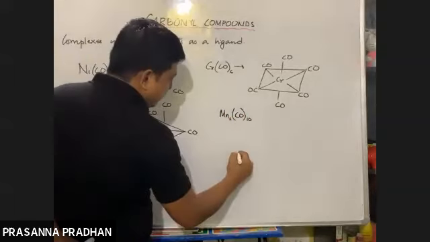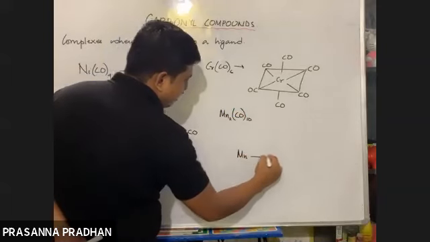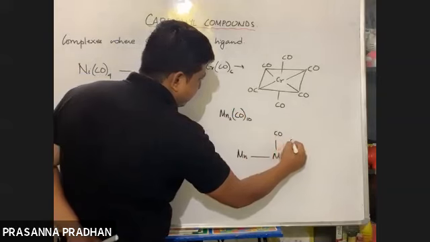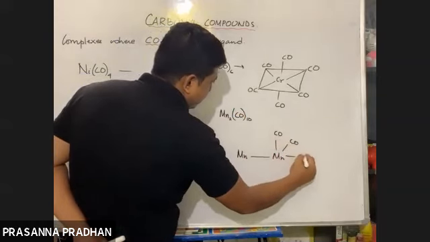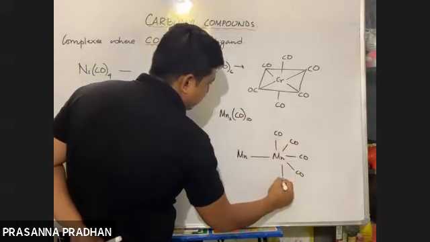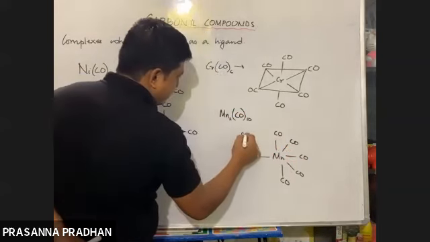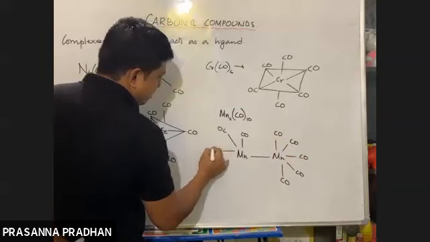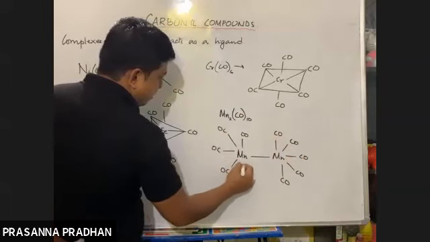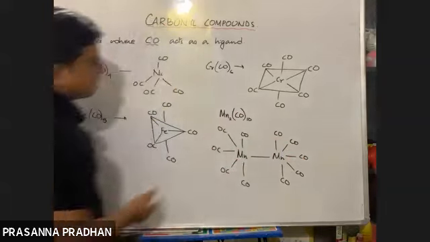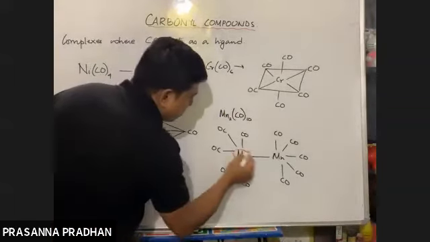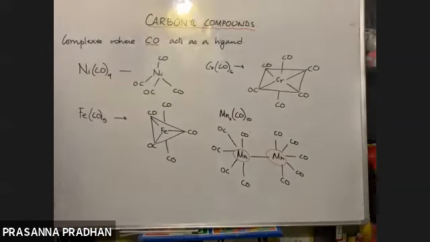We have manganese out here, a manganese-manganese bond, and each manganese is coordinated to 5 carbon monoxide like this: 1, 2, 3, 4, 5. So it's dinuclear. Why dinuclear? We have 2 manganese.